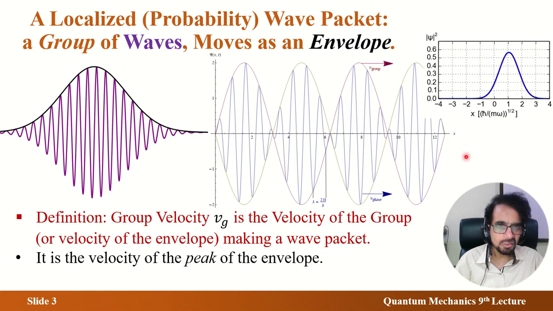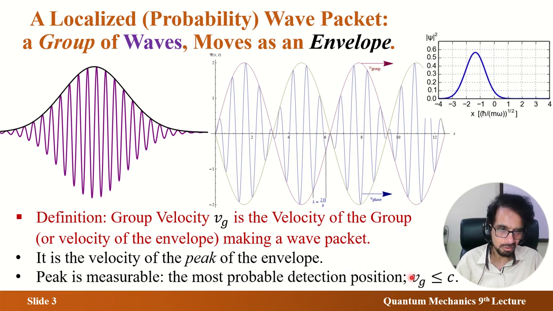In the calculation, we have to concentrate on that: we have to know where the peak is. If the peak moves, the chances of detection move, and that is visible, that is measurable. And that measurable velocity, the velocity of the peak, cannot be greater than the speed of light.